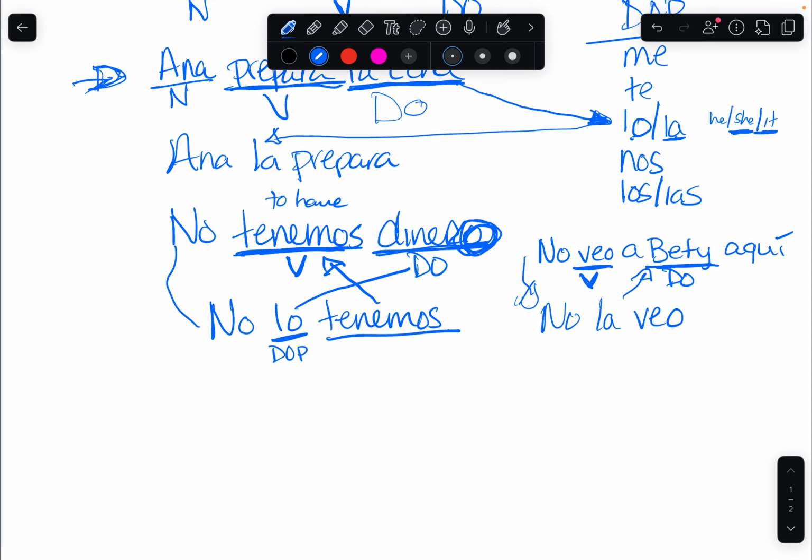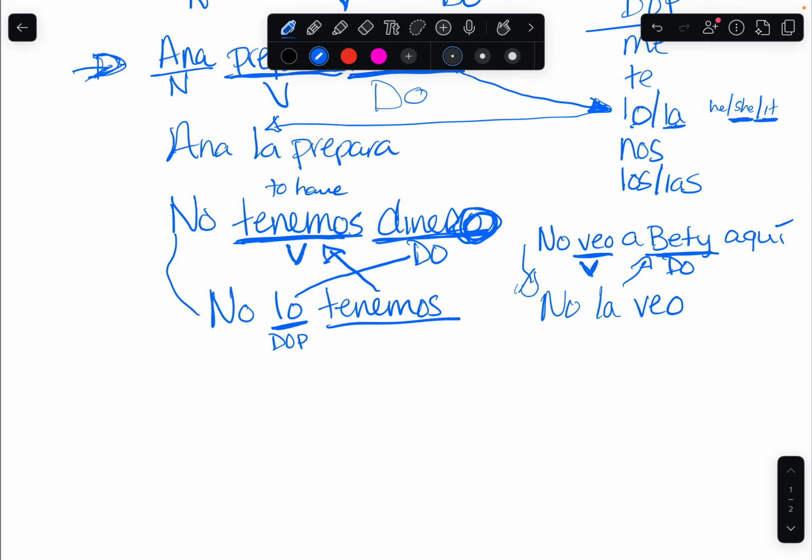It matters because of where the verb is located, that's where you can find the direct object pronoun.